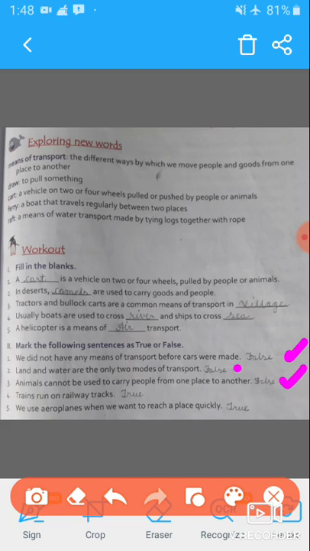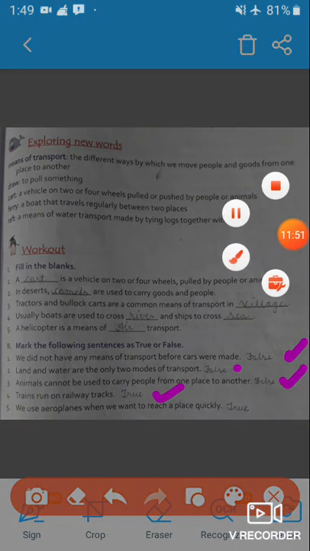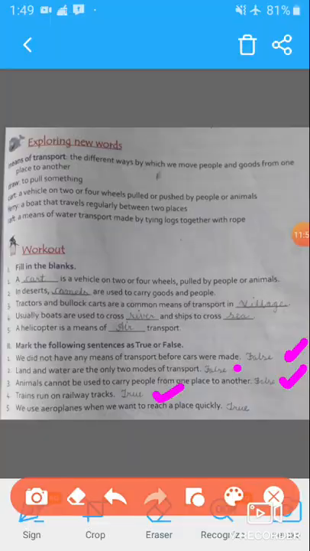Fourth, trains run on railway tracks. So this statement is true. So you will write here true. Now the last statement is, we use aeroplanes when we want to reach a place quickly. So students, this statement is true. As you know, we use air transport when we want to reach a place quickly, and an aeroplane is an example of air transport.